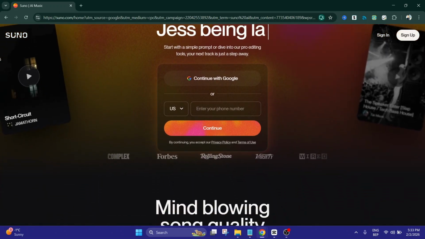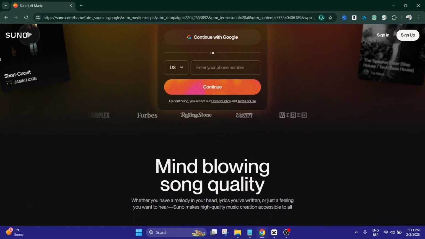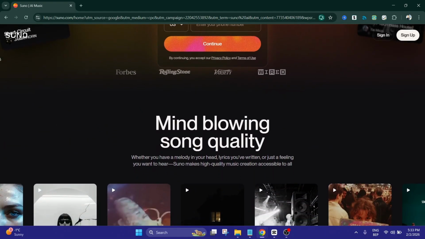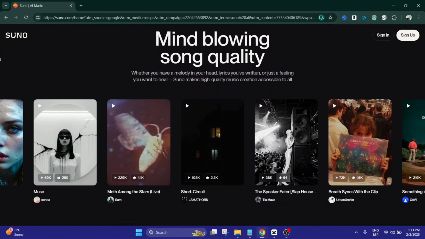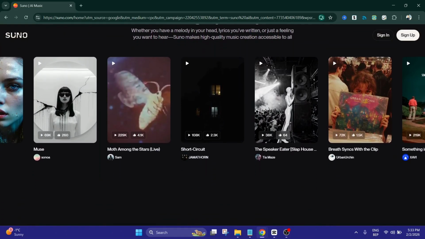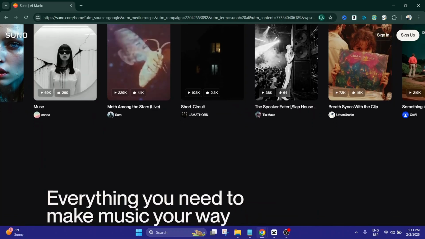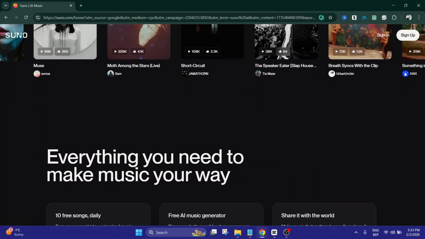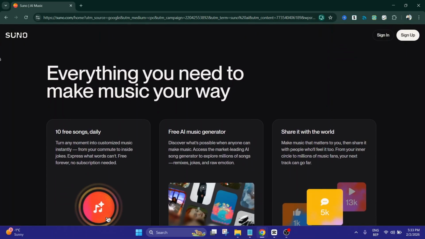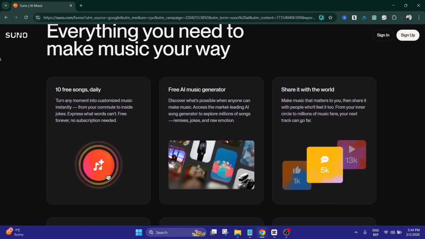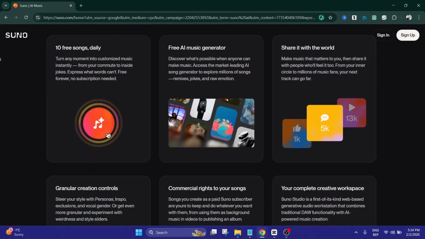Today we're doing a Suno AI review and breaking down what it is, how it works, what it's good at, and what to keep in mind before using it. Suno AI is an artificial intelligence platform focused on audio creation, especially music generation. Instead of typing text that becomes words on a screen, you give Suno prompts that the AI uses to produce music, beats, melodies, and soundscapes.